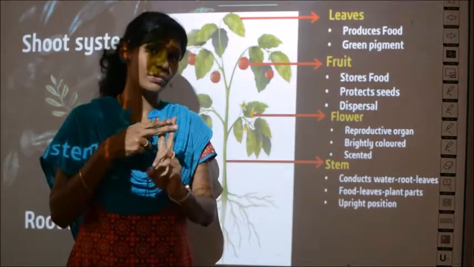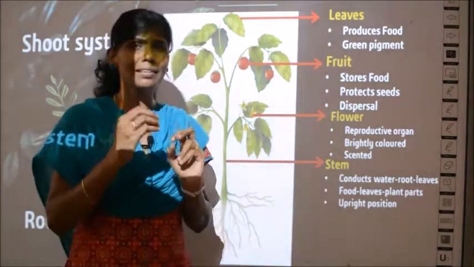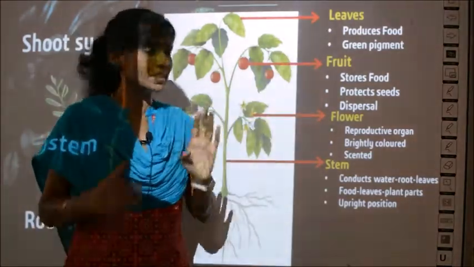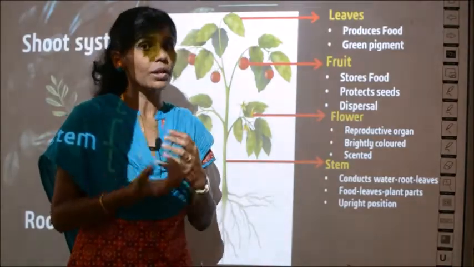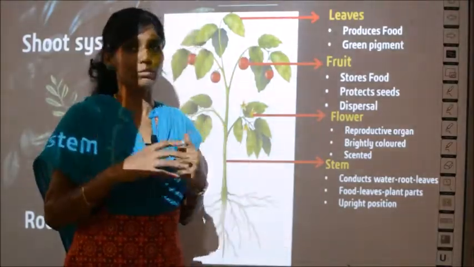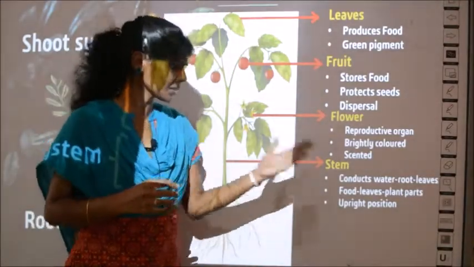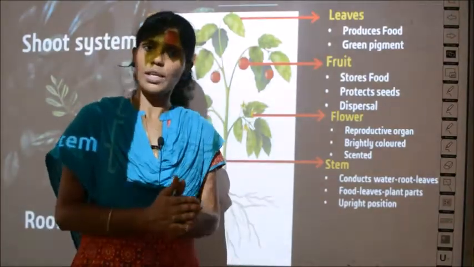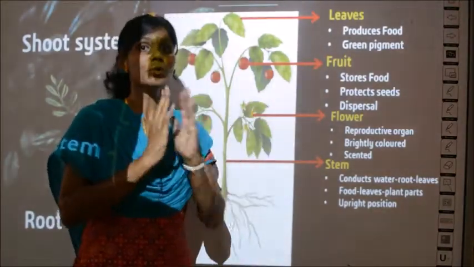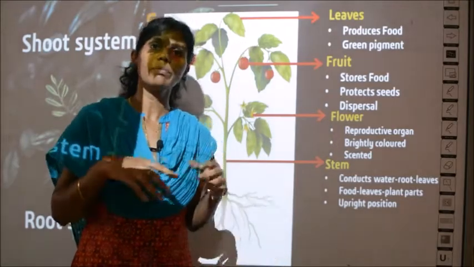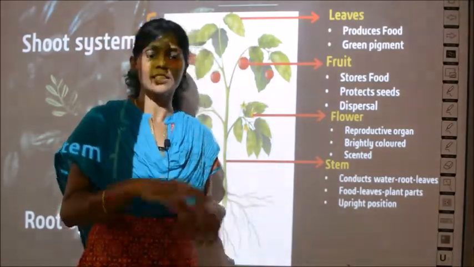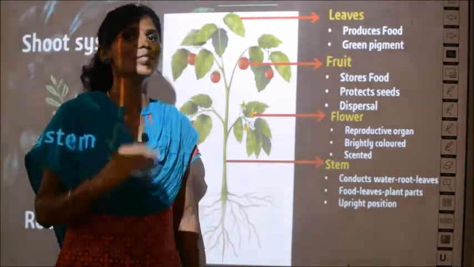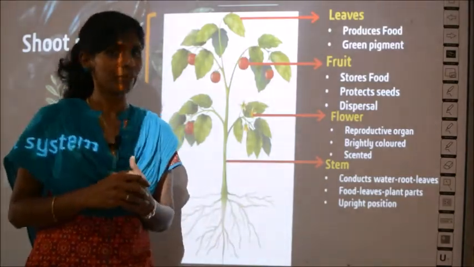So two functions we have studied about the stem. First, it carries water from the root to the leaves. The second function is it carries food from the leaves to all parts of the plant. Clear? Then another function of the stem is it holds the plant in an upright position. What does it mean? It makes the plant stand straight. If there is no stem, it will fall down, right? Because of the stem only, the plant is standing straight. So that is also the function of the stem.